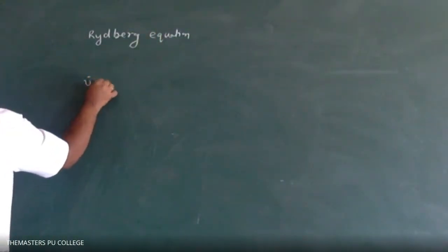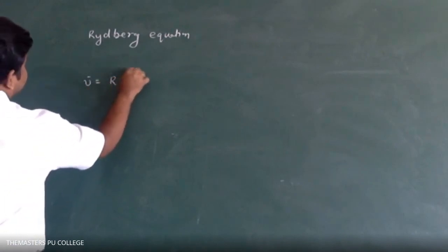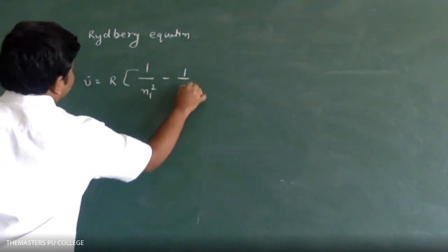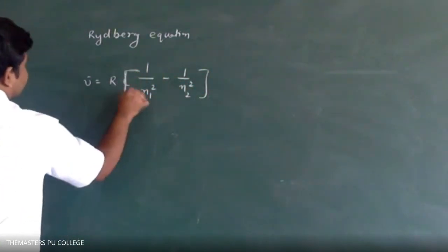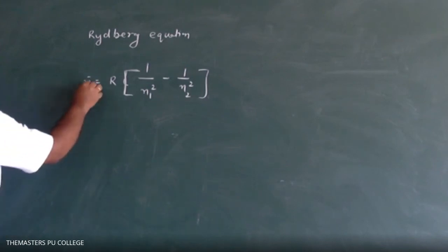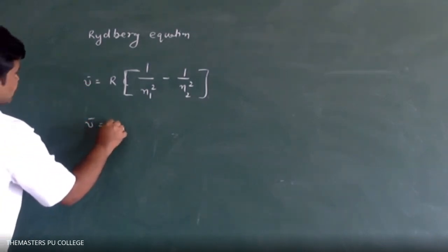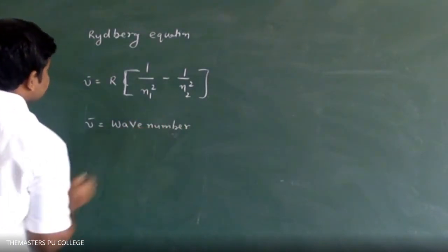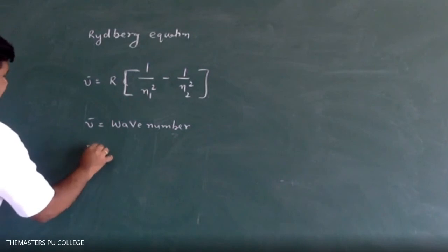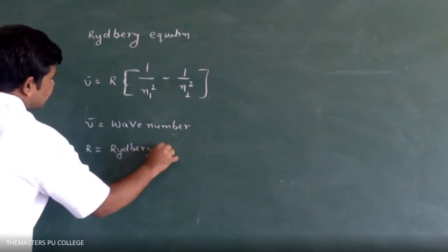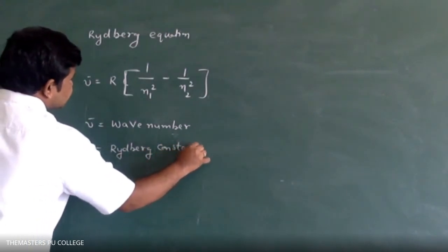Mu bar is equal to R into 1 by N1 square minus 1 by N2 square. Here mu bar is the wave number. R is called the Rydberg constant.